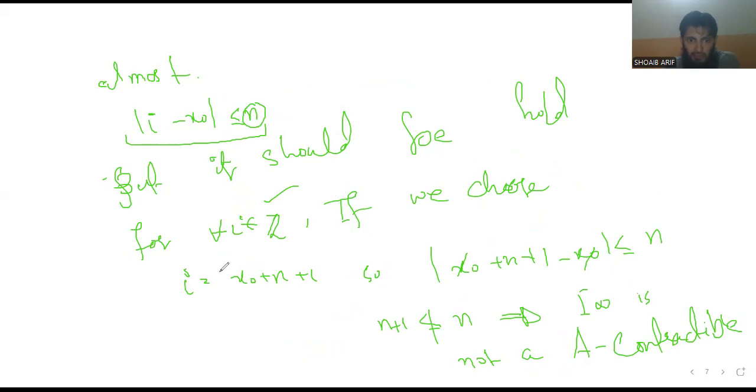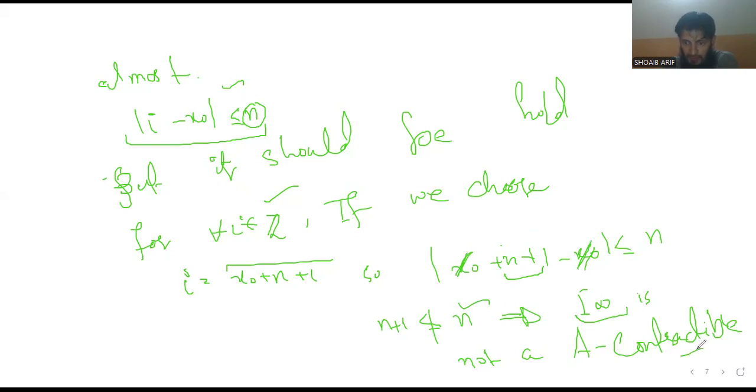If we choose i equal to x naught plus n plus 1 and substitute it in this equation, we get x naught plus n plus 1 minus x naught. The x naught positive and x naught negative cancel, so we get n plus 1. So n plus 1 is less than or equal to n. There is a contradiction, which means I infinity is not contractible.